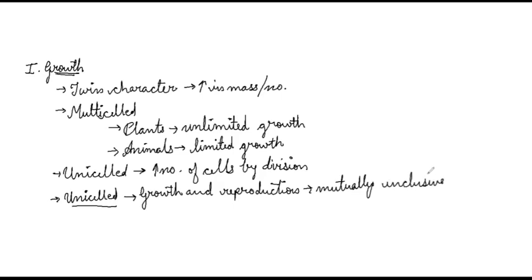Inclusive events. So this word mutually inclusive events means that the two activities here in the unicellular organisms, growth and reproduction, are actually happening at the same time. So when the number of cells increases, that increase is done by cell division, which is also a mode of reproduction in those unicellular organisms. So this is one important point, that they have mutually inclusive events in the form of growth and reproduction.